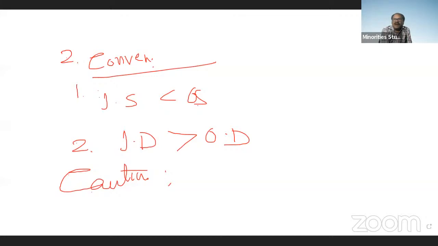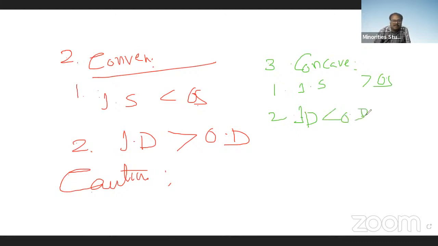Properties of images formed in concave mirror. The third one is concave mirror. In a convex mirror, image size is less than object size, and image distance is less than object distance. In a concave mirror, image size will be more than object size.